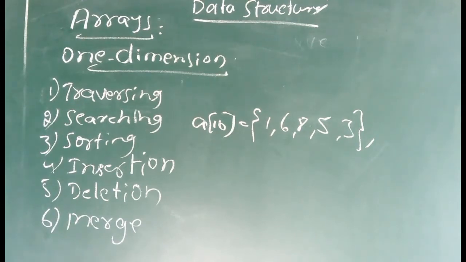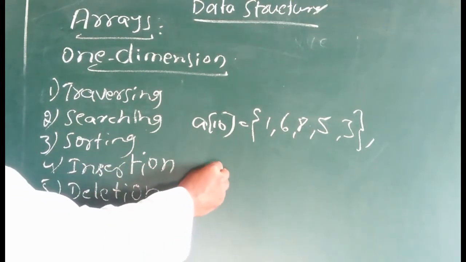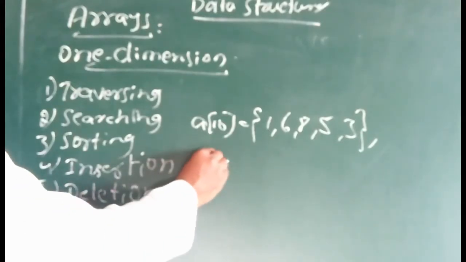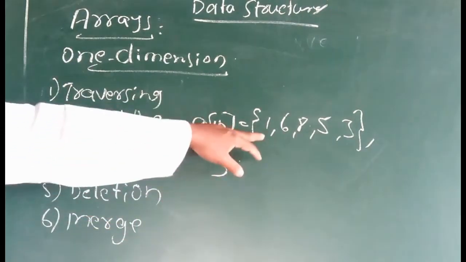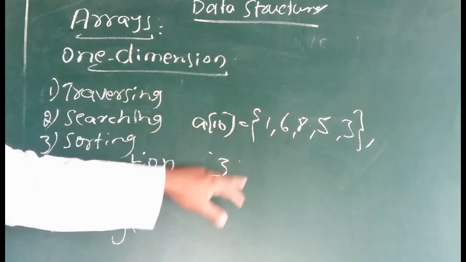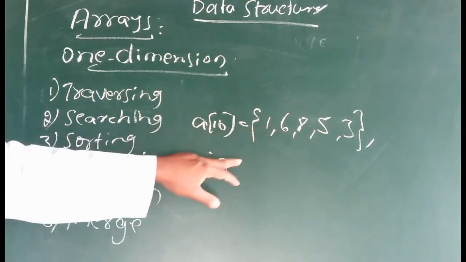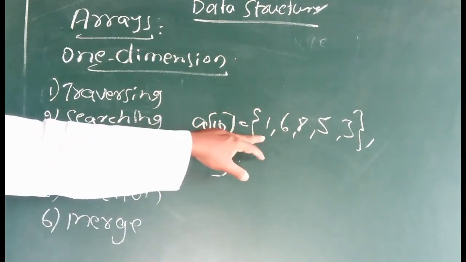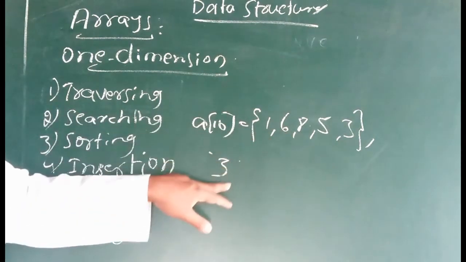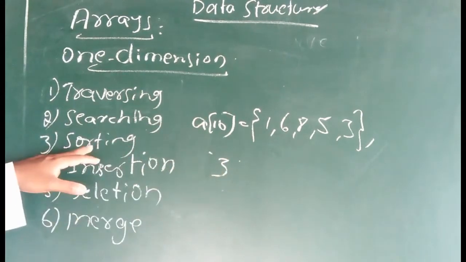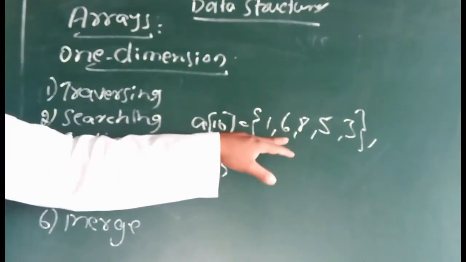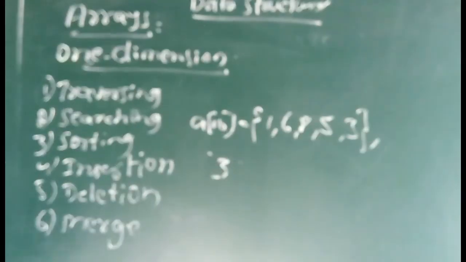Searching. Searching means, for example, I want to search for 3, whether 3 is present in this array or not. I compare each and every value from the beginning. Searching starts from the beginning till the end. When it is found, the search operation is complete. We are searching for a particular element. Sorting means we want to sort this array in ascending or descending order.